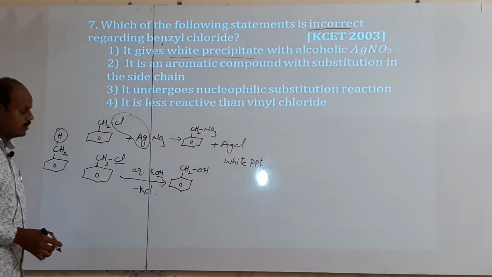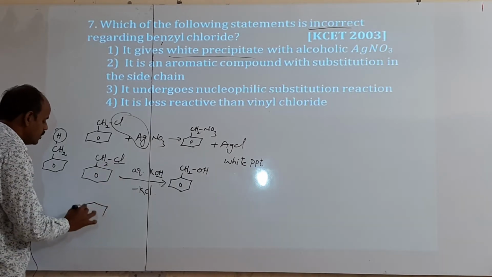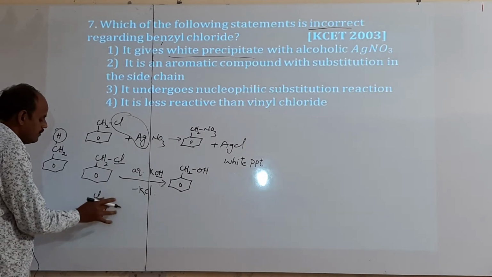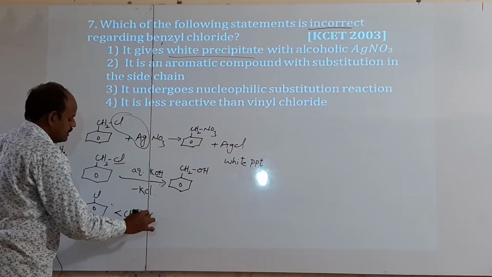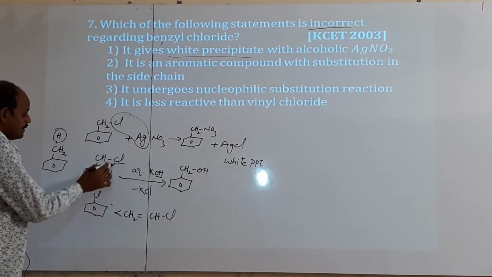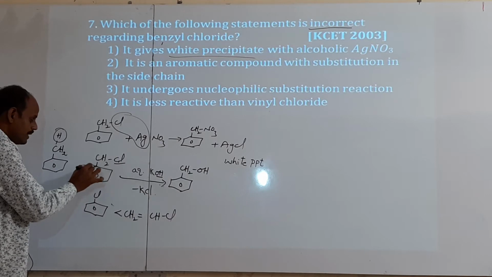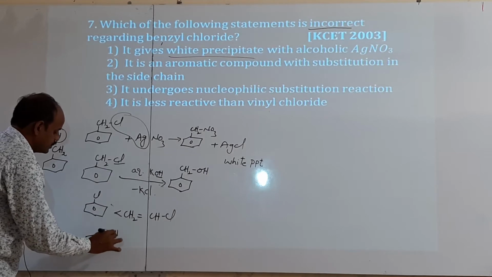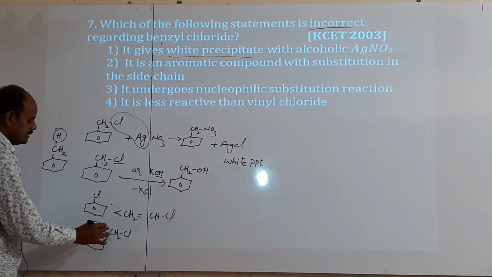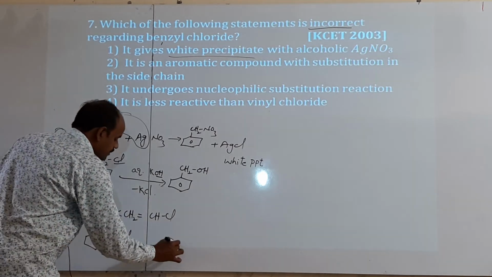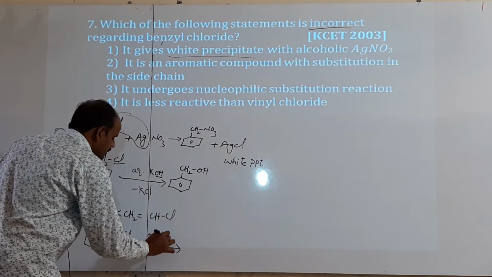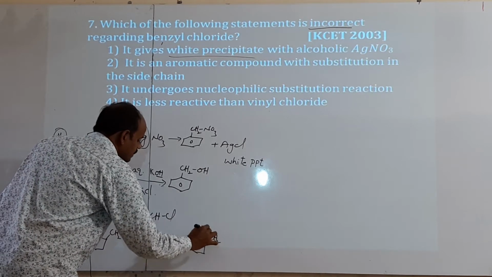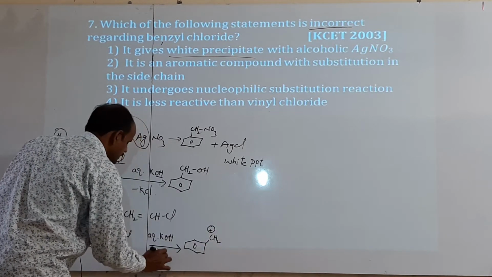Is it less reactive? No, because if you take chlorobenzene, that is less reactive. It is less reactive than vinyl chloride, that is CH2=CHCl. But here the chlorine atom is not directly attached to the aromatic ring. Here one carbon is there, that is CH2, then Cl. This is an sp3 hybridized carbon. If it reacts with aqueous potassium hydroxide, then it forms CH2 plus by the removal of Cl minus.